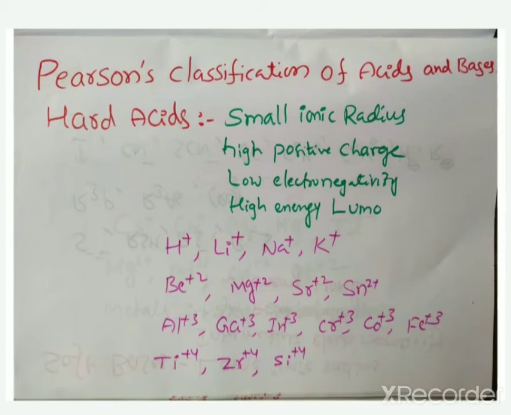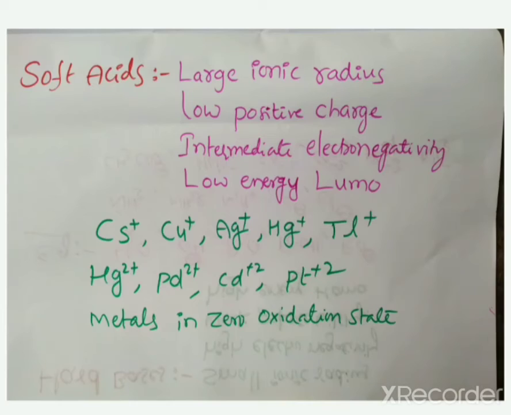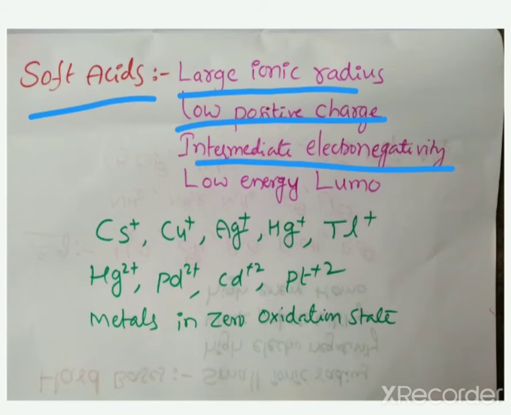Next we discuss soft acids. It is opposite to hard acids. What are soft acids? Soft acids have large ionic radius, low positive charge, intermediate electronegativity, and low energy LUMO.